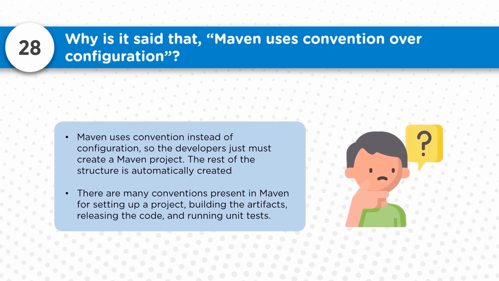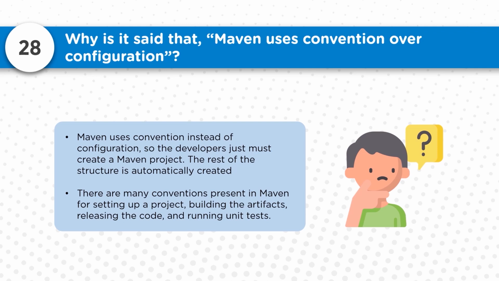Now, why exactly is it said that Maven uses conventions over configurations? Maven does not put the effort on the developers to provide each and every configuration. There are some ready-made plugins available, and we make use of them, so we don't have to worry about the executions.